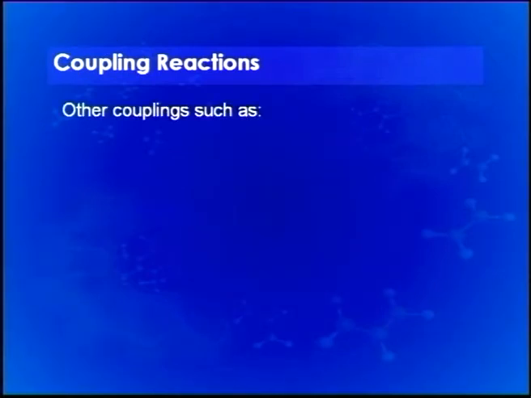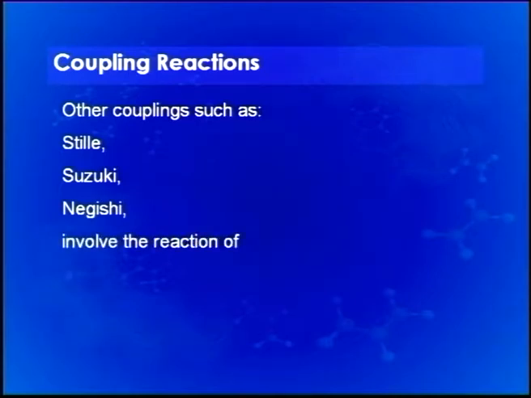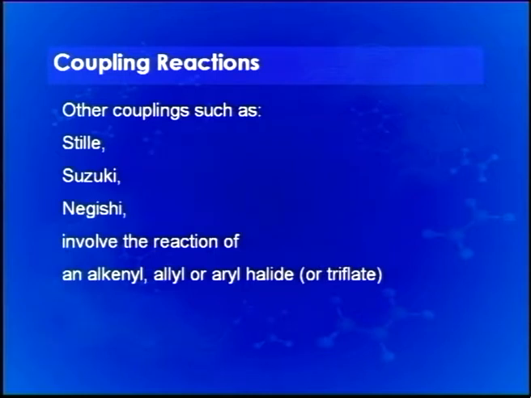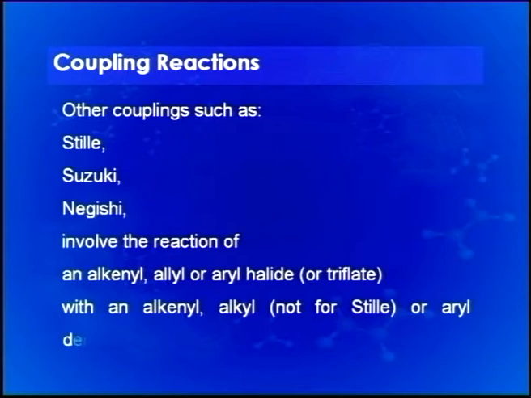Certain other coupling reactions are known by the names of their discoverers, like Stille, Suzuki and Negishi, which involve the reaction of an alkenyl, allyl or aryl halide respectively with an alkenyl, alkyl or aryl derivative of a metal or a metalloid.